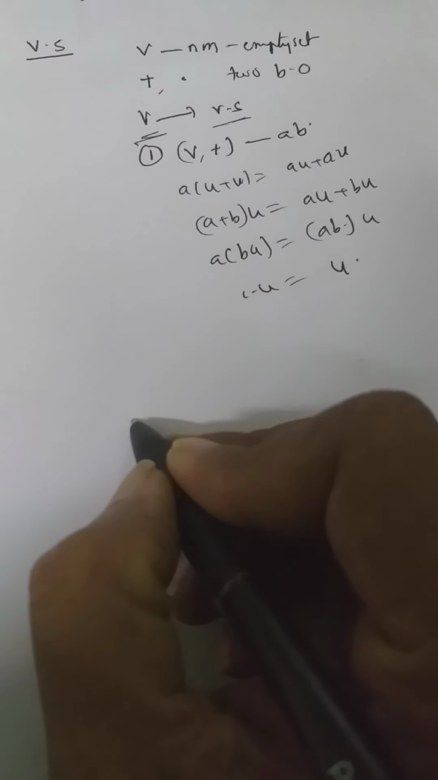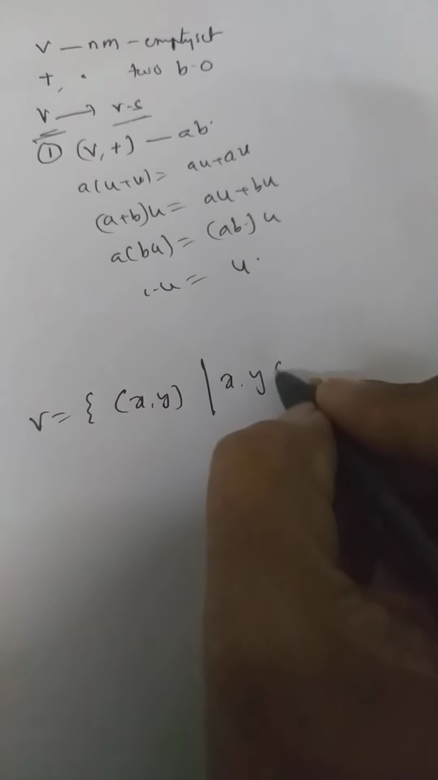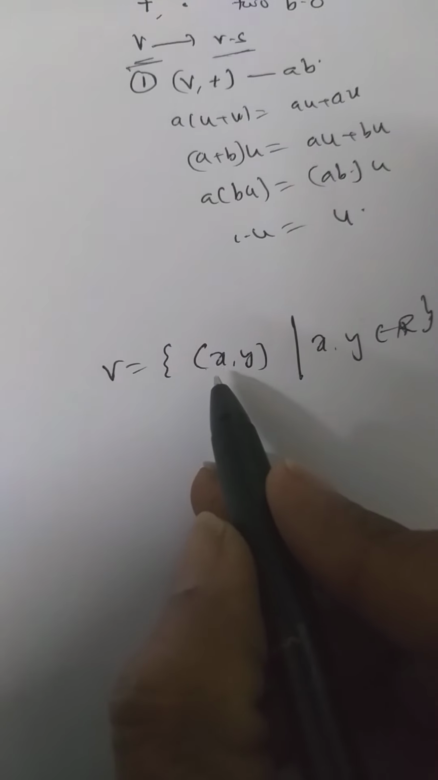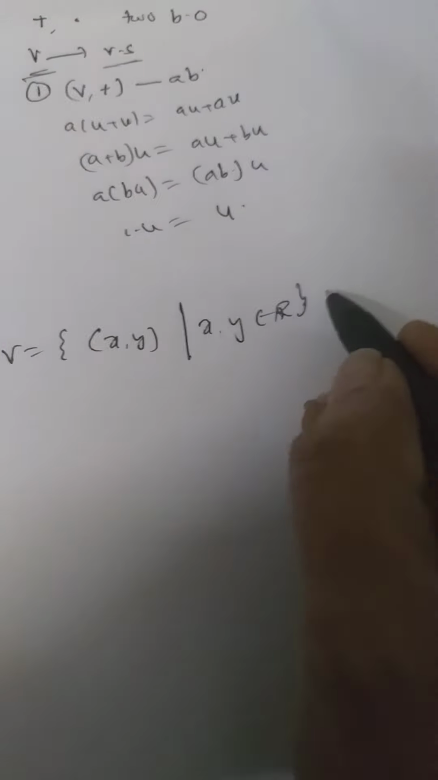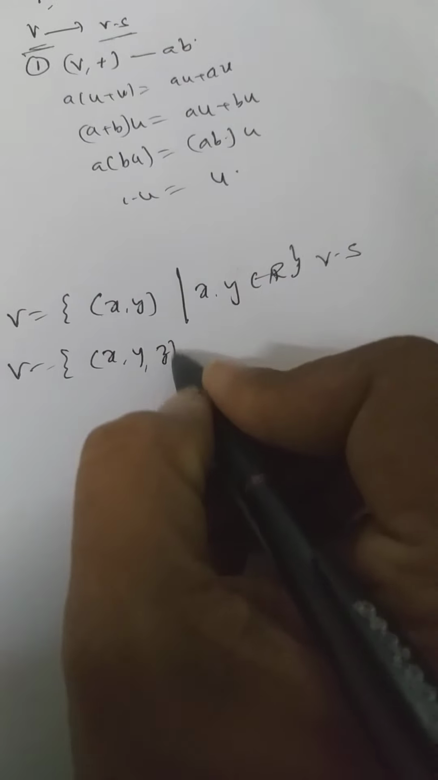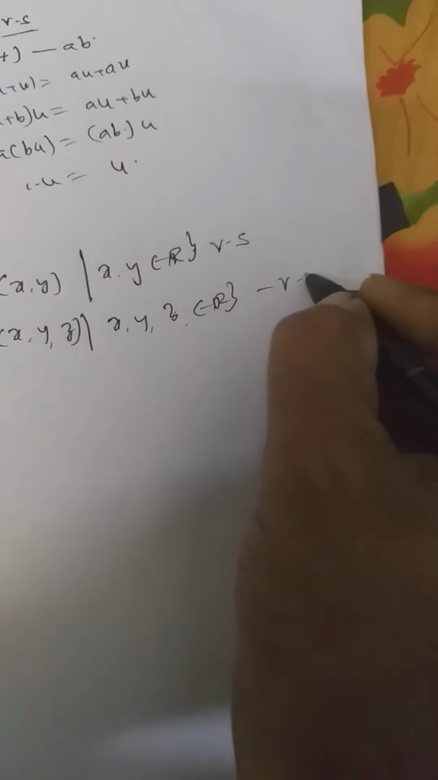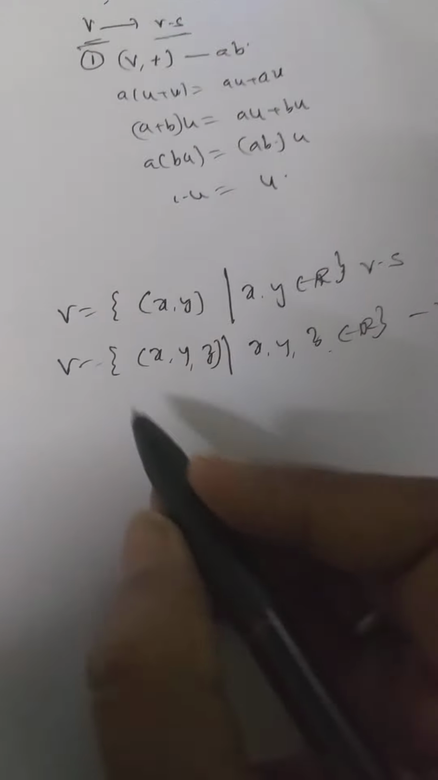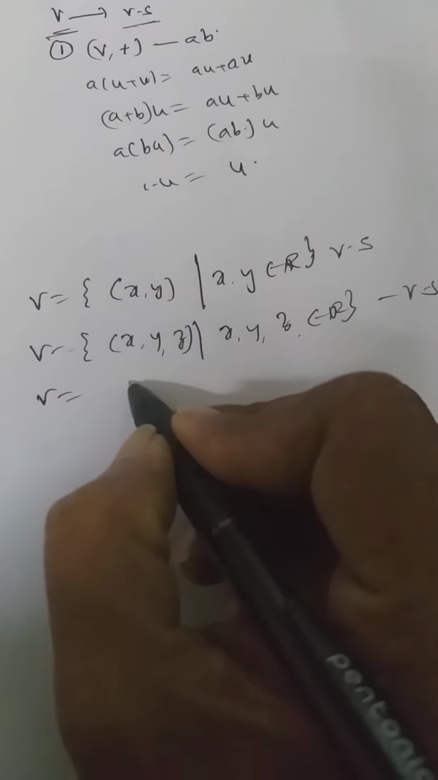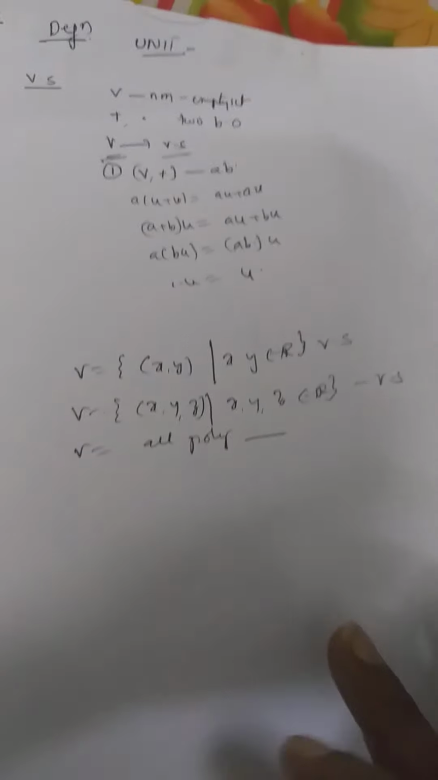What is an example of a vector space? You can say the collection of all ordered pairs (x, y) where x, y belong to the real numbers is a vector space, right? Similarly, V equal to the collection of all ordered triads (x, y, z) where x, y, z are real numbers is also a vector space. V equal to the collection of all polynomials is also a vector space.